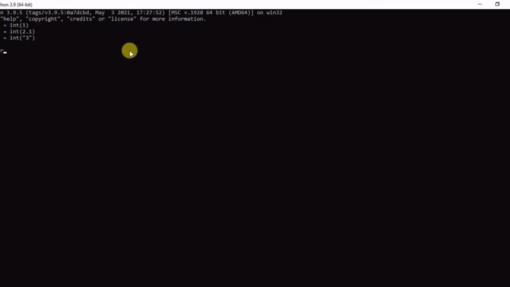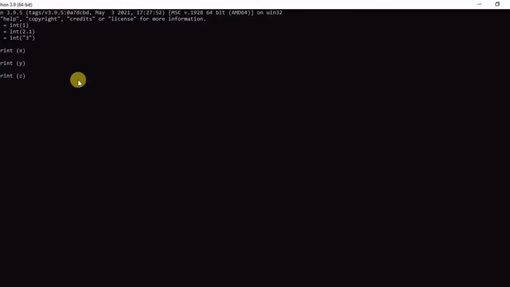After that we will print these values. Suppose the first value is x, that is integer x, 1. So we'll print the value of x and you can see the output that comes is 1. After that we will print y and we'll see the output, that is 2. The decimal has not been printed, only the 2 is printed, not 3. The third one is print z. You can see here 3 has been printed. 3 is not a string, it has been printed in integer format.